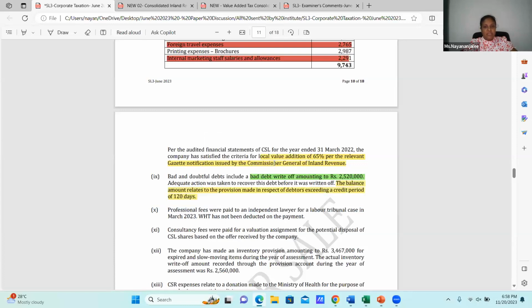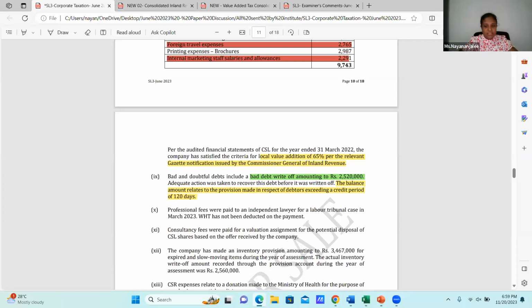Now in the expense charged to the income statement, 2,520,000 is for the write-off and the particular legal actions have been taken. Therefore it is an allowable deduction. And the balance part is the provision. Then under section 10, which covers disallowable expenses, the provision should be disallowed.